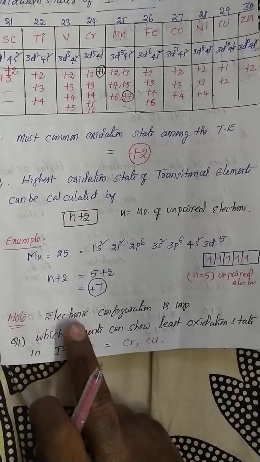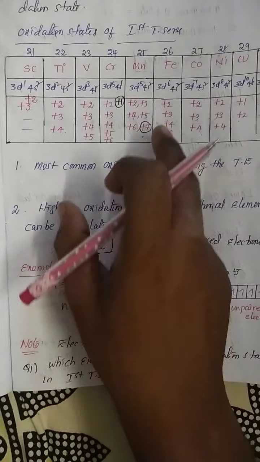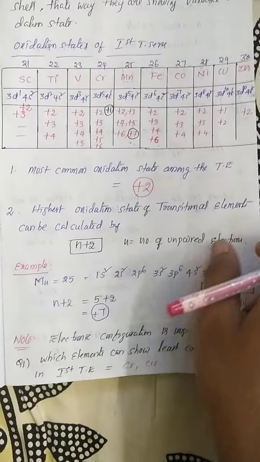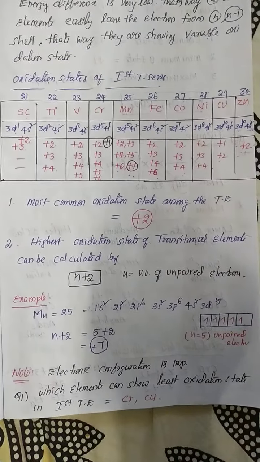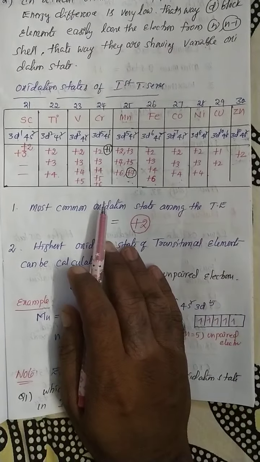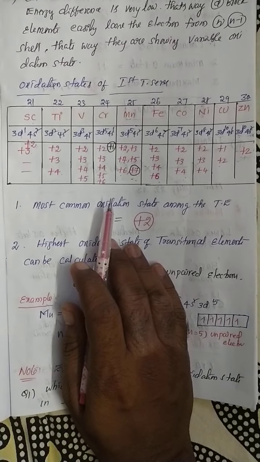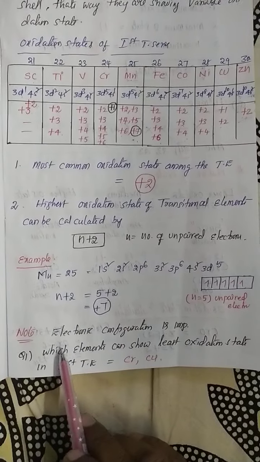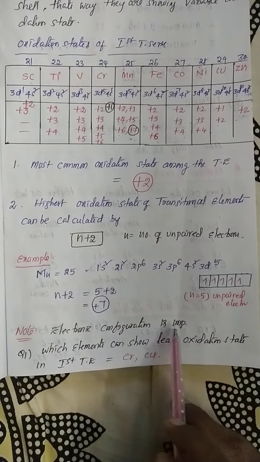One more note, my dear students, about electronic configuration. To identify oxidation states in the entire d-block, first of all you must learn the electronic configuration of all the d-block elements. Electronic configuration is very important. Every student must definitely learn all the electronic configurations. So electronic configuration is the most important.